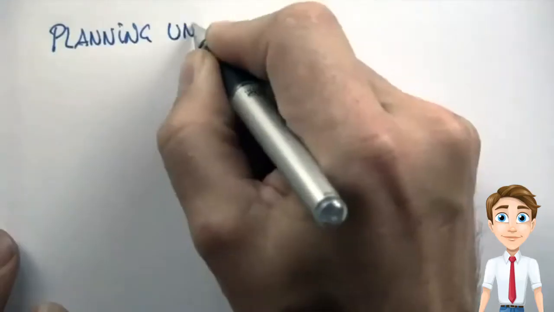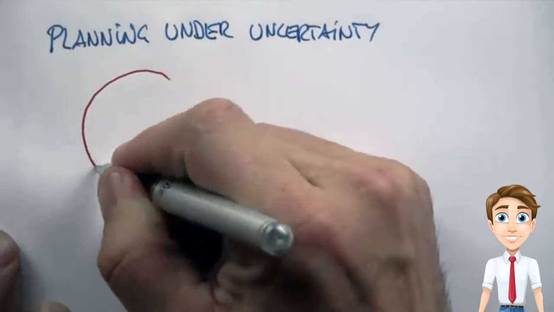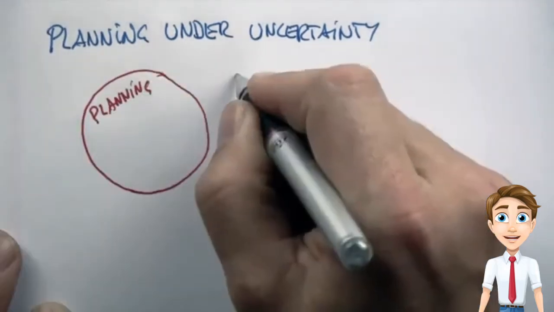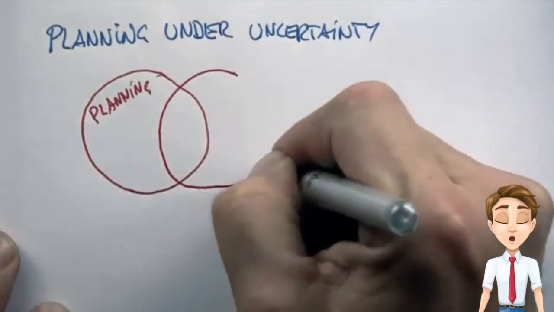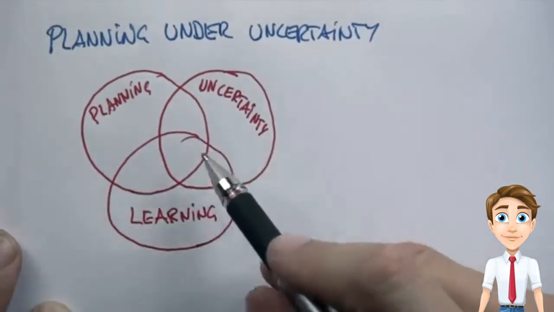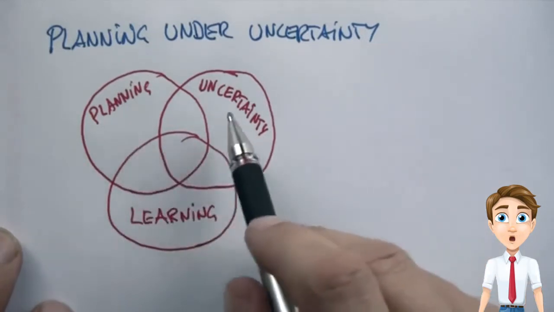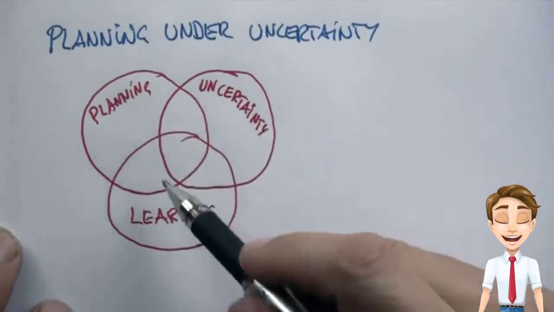Planning under uncertainty. In this class so far, we talked a good deal about planning. We talked about uncertainty and probabilities. And we also talked about learning. But all three items were discussed separately. We never brought planning and uncertainty together, uncertainty and learning, or planning and learning.